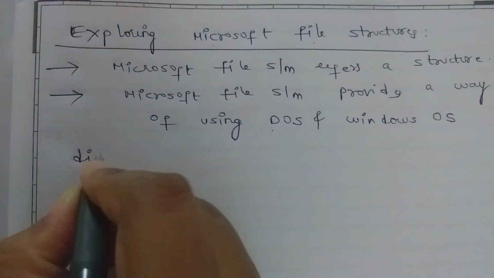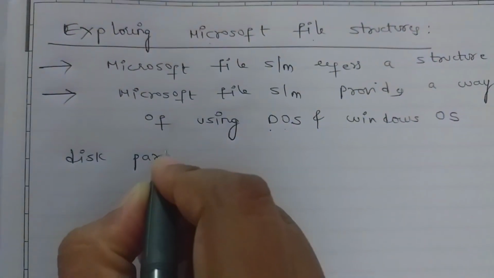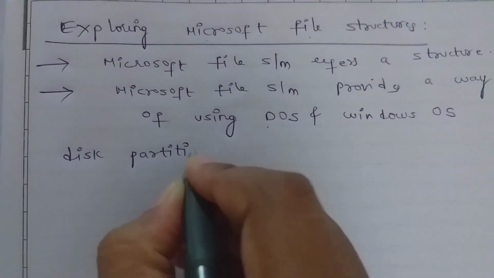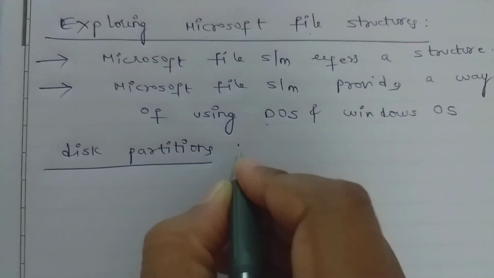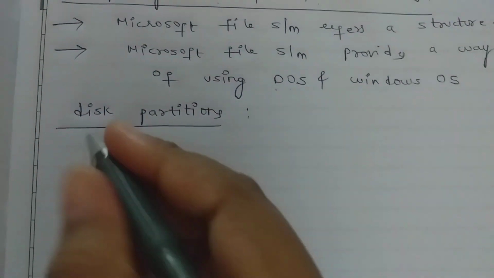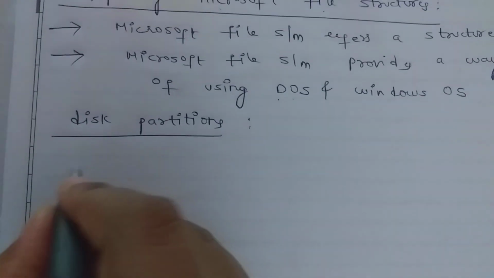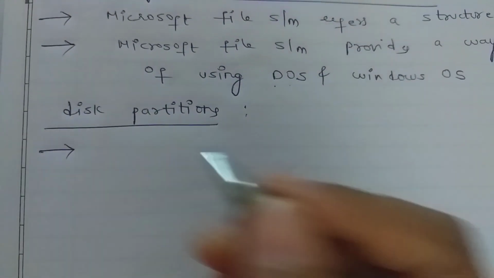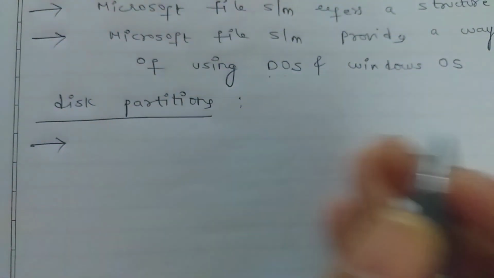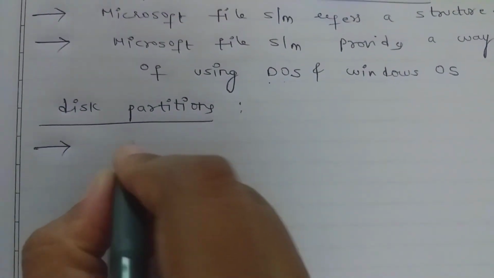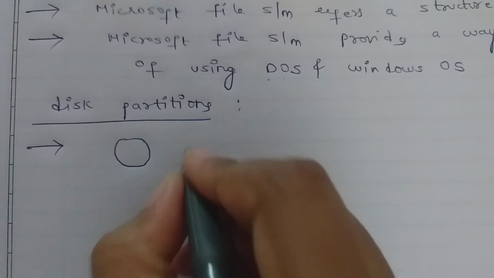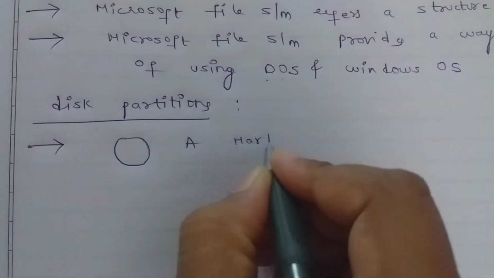Next, we have to explain disk partitions. Already we discussed the disk drive. For example, this is the hard disk.